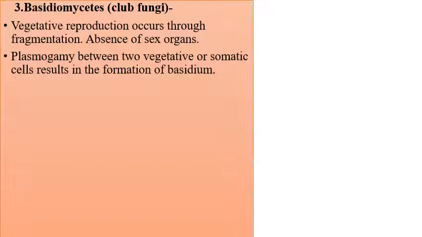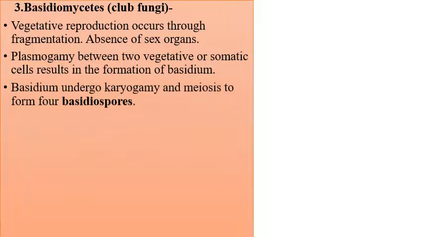Vegetative cell and somatic cell are a common thing. The nucleus of the vegetative cells divides here, and they form basidia, in singular basidium.